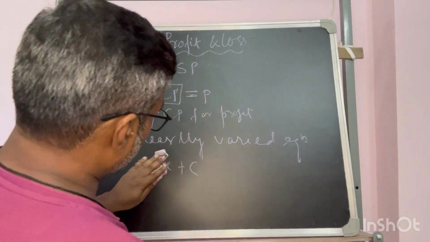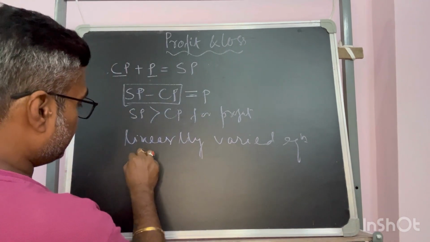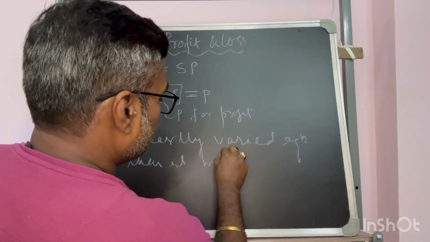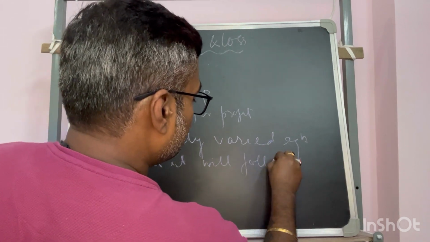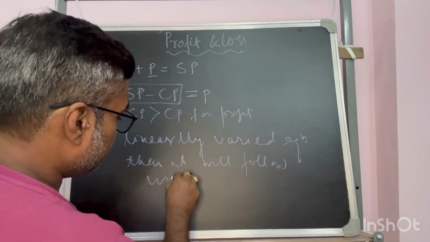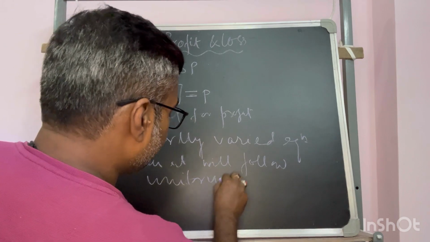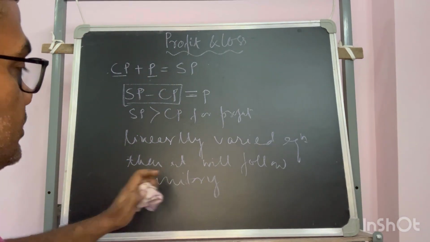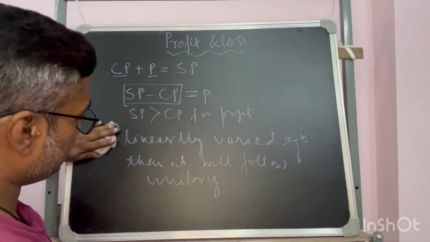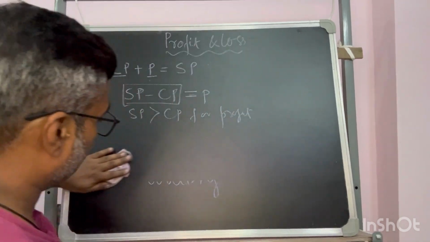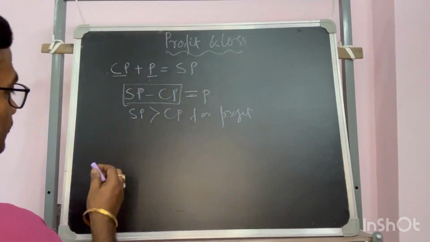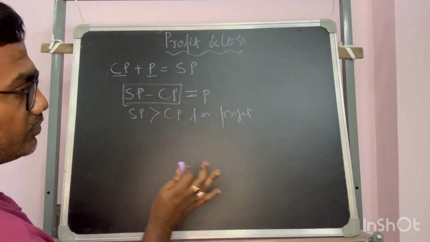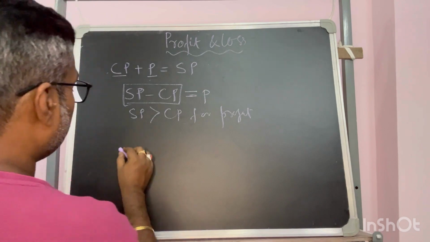Okay, so if it is the case, then it will follow the unitary method. You know the unitary method, where things vary linearly. But why am I saying this? This will be helpful to calculate the fraction of gain. How?